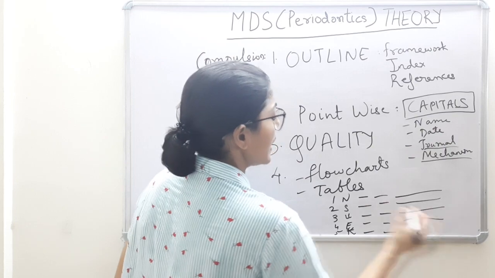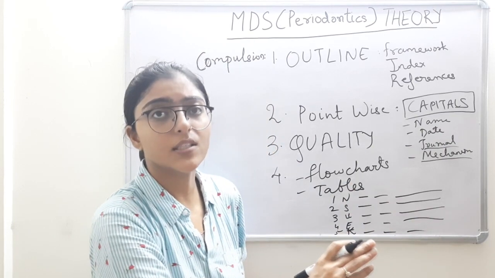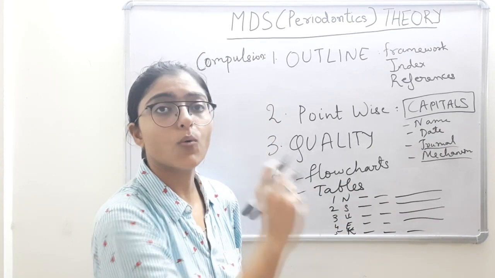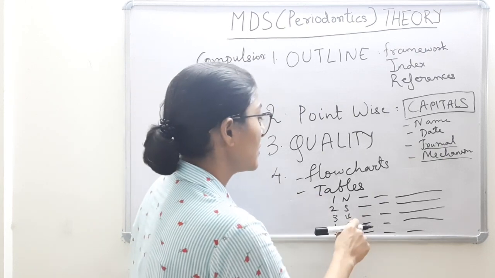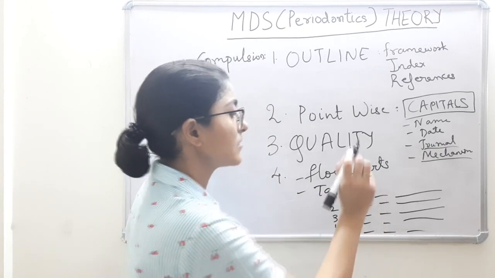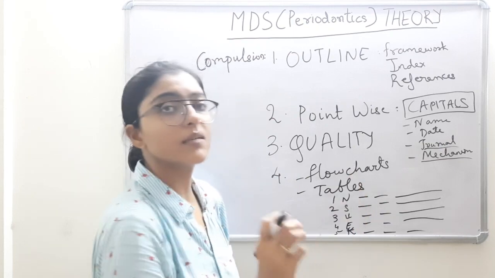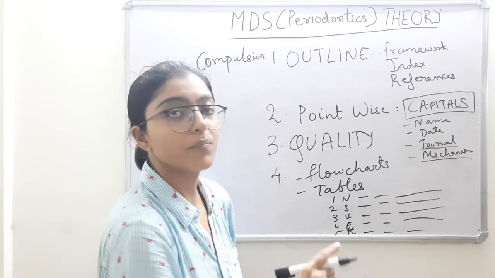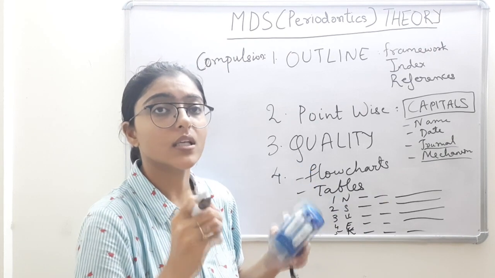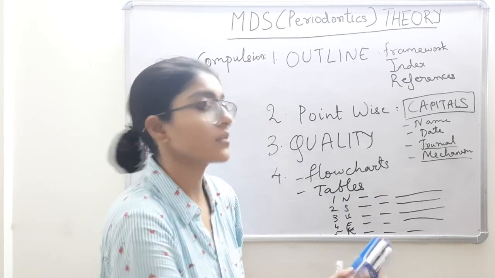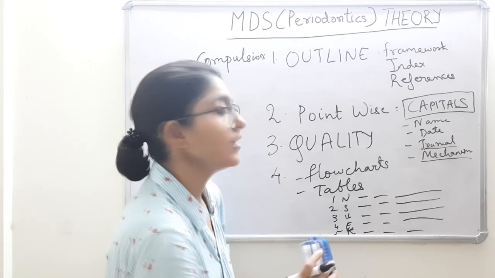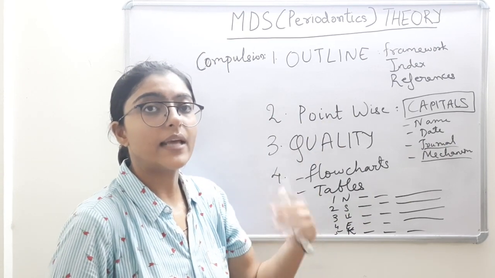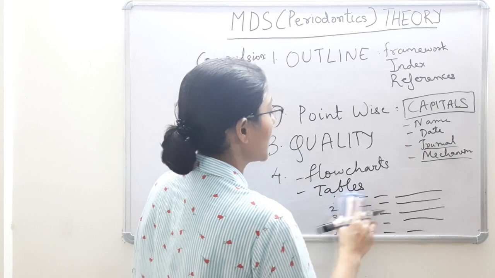Only the words: non-specific is based on the quantity of the flora, specific on the quality of the flora, then updated, it is against the non-specific thing. Ecologic focuses on the environment, and keystone pathogen focuses on particular keystone pathogens such as P. gingivalis. That's it. If this is the table, there is no need to write those lengthy answers about each and every hypothesis.